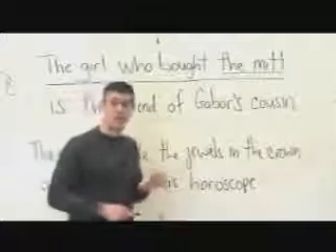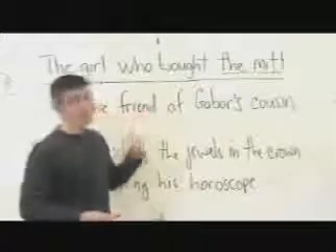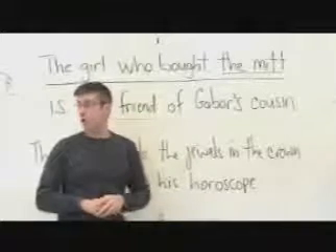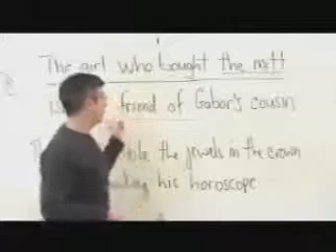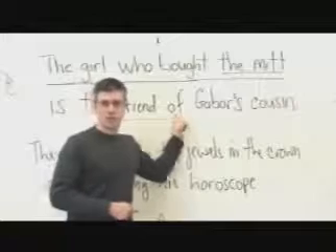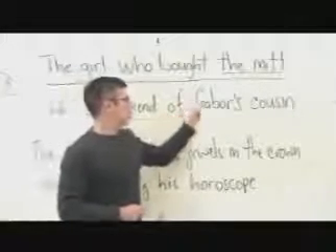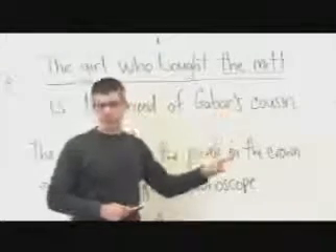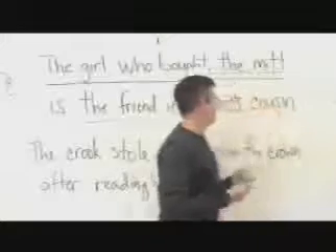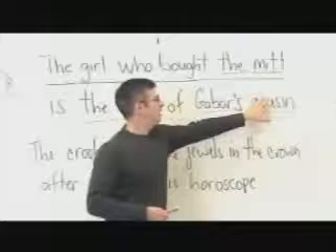Is a linking or copulative verb. Now, there is, once again, a nominal phrase inside of this longer nominal phrase. The friend of is a preposition, and prepositions, as we know, are followed by objects. And friend of who? Gabor's cousin. That's who. So, Gabor's cousin, once again, is a nominal phrase inside of a longer nominal phrase.